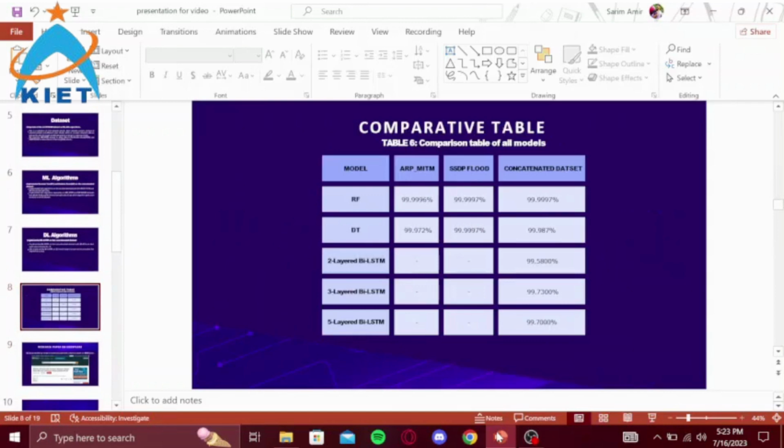Here's a comparative table in which you can see which model gave which accuracy on which dataset, and you can see random forest has outperformed all the remaining models on the concatenated dataset.